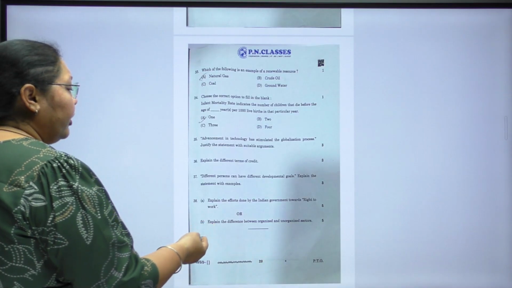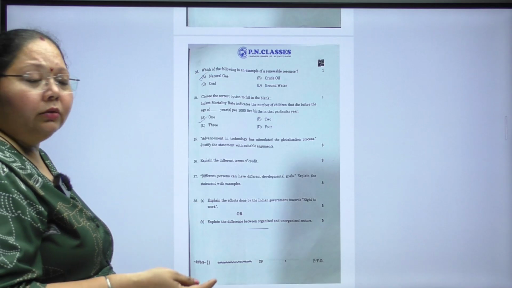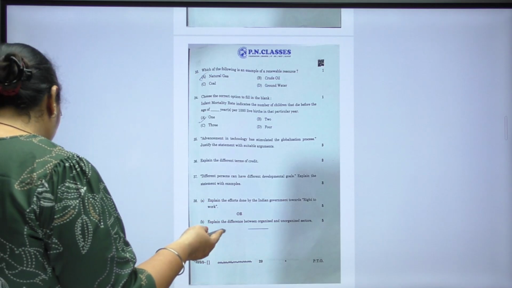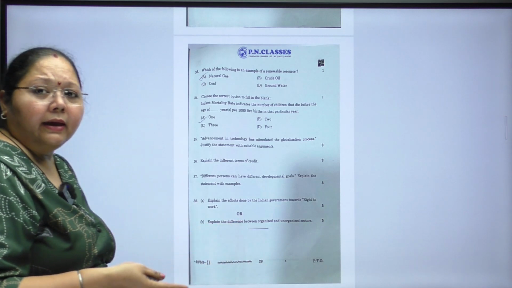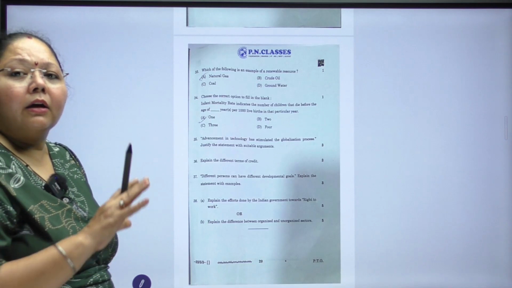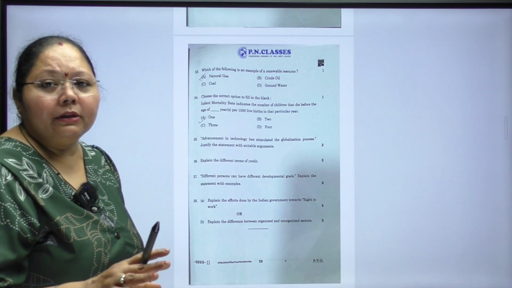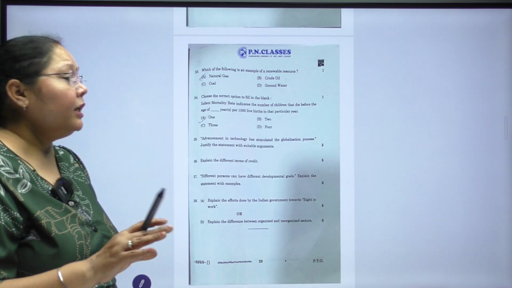Here example for the organized is like SBI Bank, then Bank of Baroda, etc. Unorganized sectors you can say casual labor farmers bank, cooperative banking, etc. This has to be nicely made understood to the examiners through the points as we were discussing and practicing throughout the year.